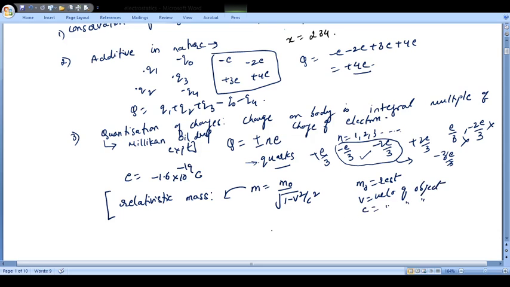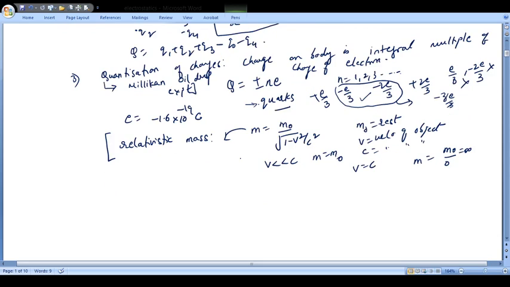So if v is very much less than c, then you can see that m is equal to m naught. So we don't really speak about relativistic mass and rest mass in our normal cases. But if the mass begins to move with a very high velocity, then the mass will increase. If you are moving it with a velocity equal to c, your mass will be m naught upon 0, since 1 minus 1 is 0, so infinite. So if you start moving with the velocity of light, then your mass will become infinity. That's an interesting aspect to see.